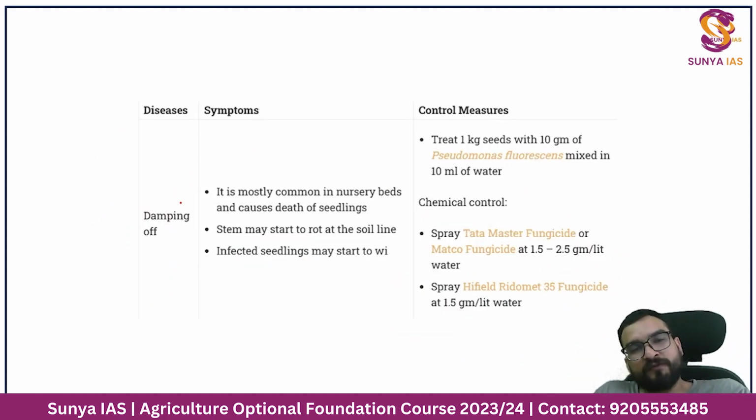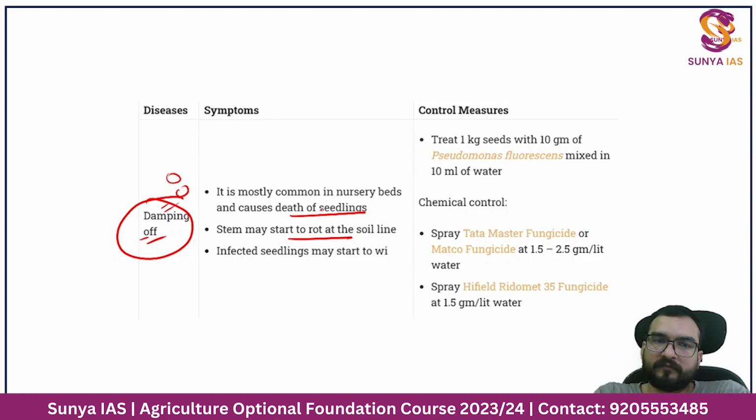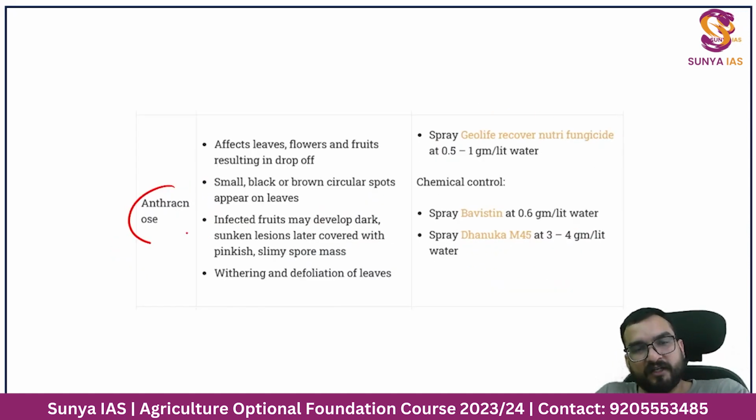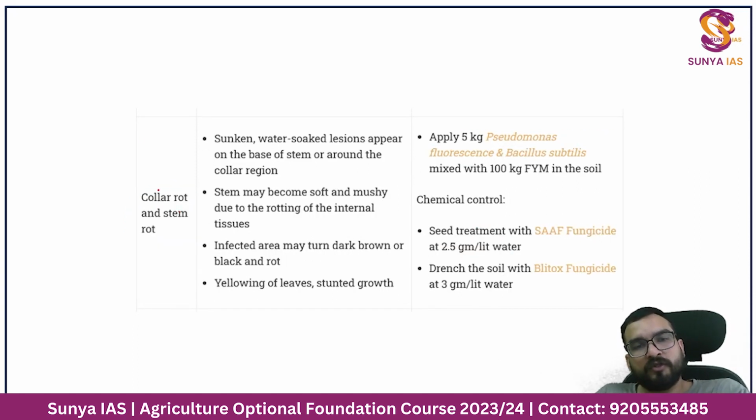And the disease you will see over here is damping off disease. You can add it in most of the crops, right? Over here you will see sudden death of seedlings, you will see rotting. Next disease, powdery mildew, already you have seen. Anthracnose, I have already told you in mango. Collar rot and stem rot symptoms also you will see over here, guys.